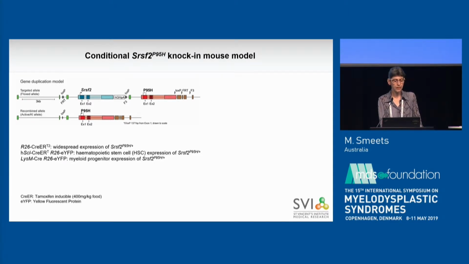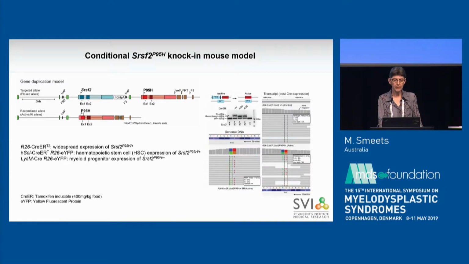And for the latter two, we can combine that with the expression of a yellow fluorescent protein to mark the mutant cells. In heterozygous animals, we can show that we have efficient recombination and full deletion of the DNA of the wild-type allele, and we also have on the RNA level a proper heterozygous expression of the RNA.